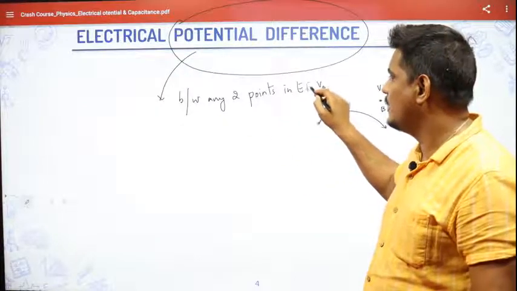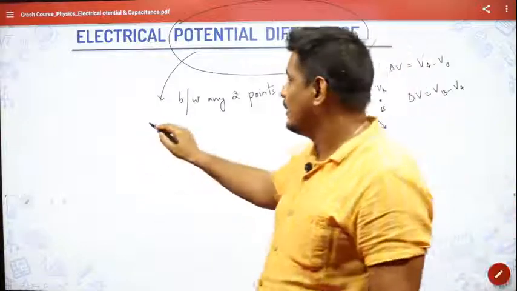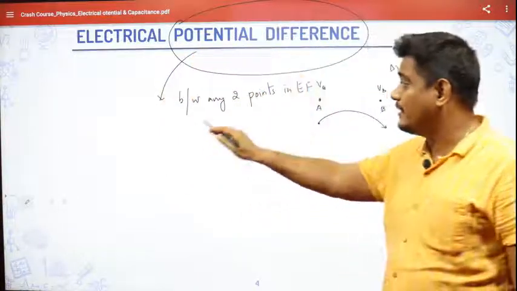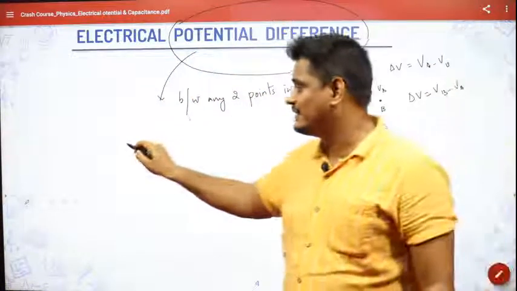The electrical potential difference between any 2 points in an electric field, what is this?